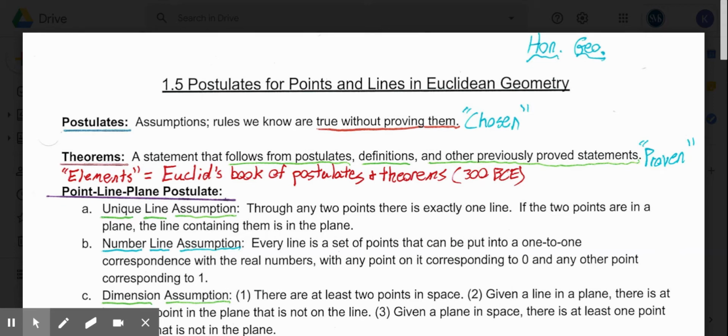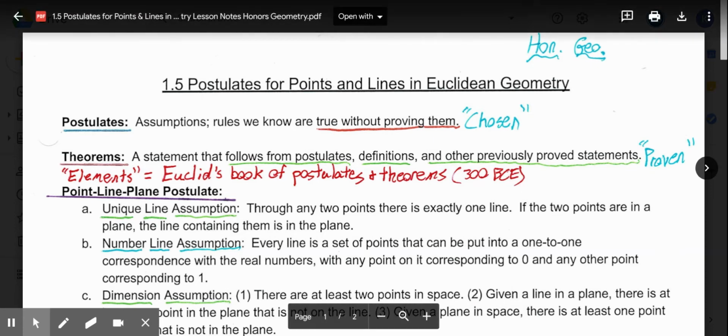And then just a brief note added in there. The Elements was a Greek book, actually a series of books, and they were created by Euclid. And Euclid, again, Euclidean geometry, is named after Euclid.